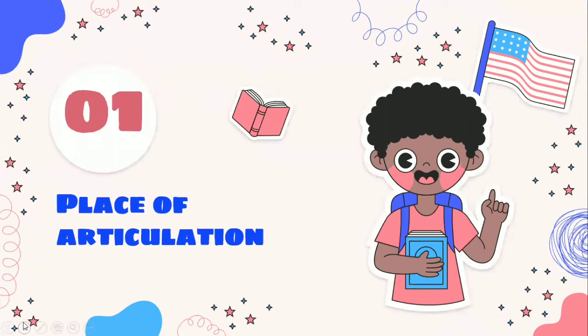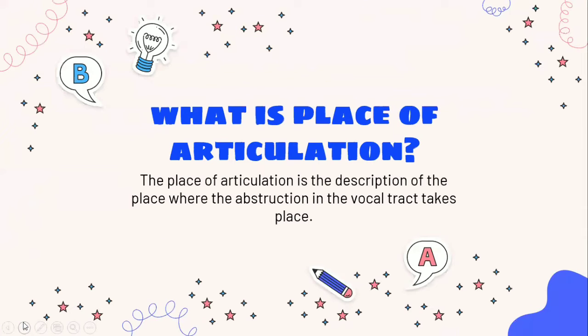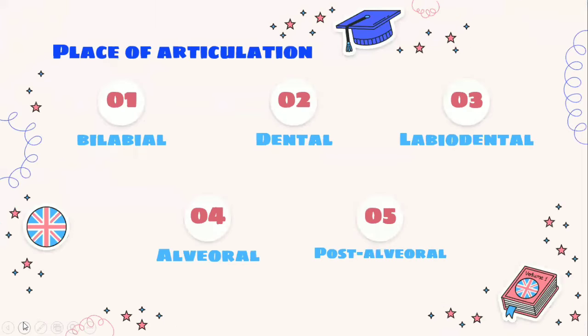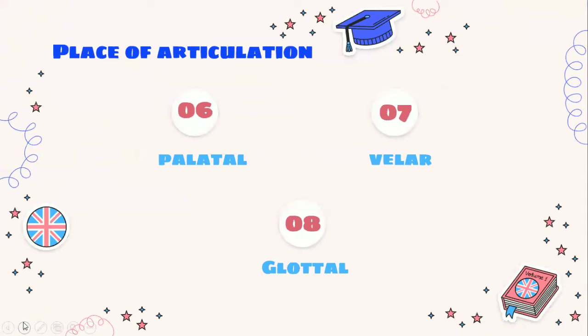First, I will explain the place of articulation. What is place of articulation? The place of articulation is the description of the place where the obstruction in the vocal tract takes place. Here are the parts that give rise to the sound of the place of articulation, and I will discuss them one by one.